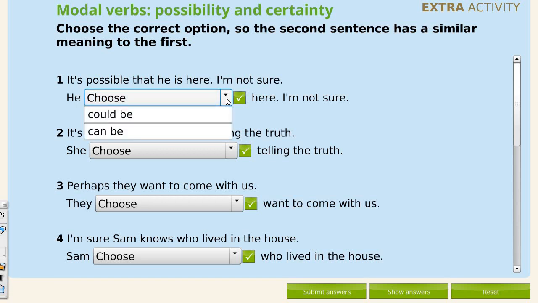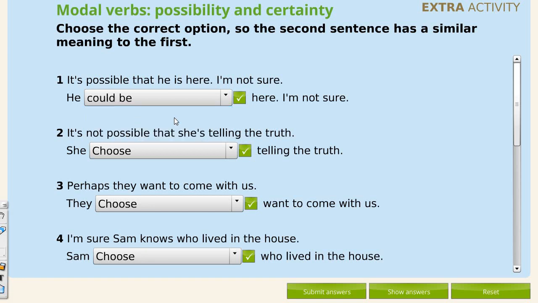So 3, 2, 1. So he could be here. It is possible. It's a possibility. So it's not possible. Can't be. Perhaps they want to come, so they may want to come with us, who knows.